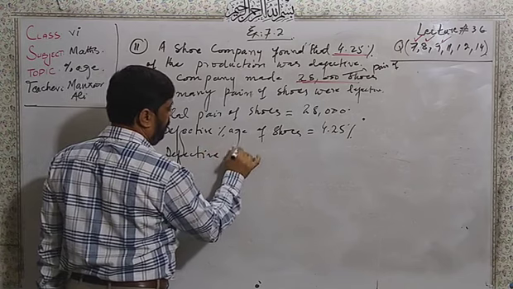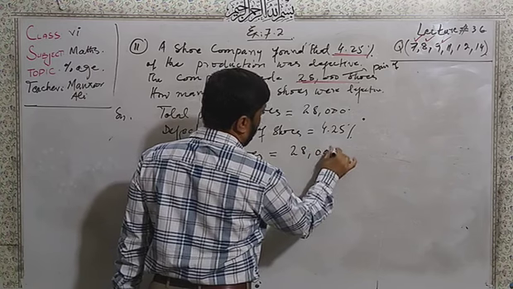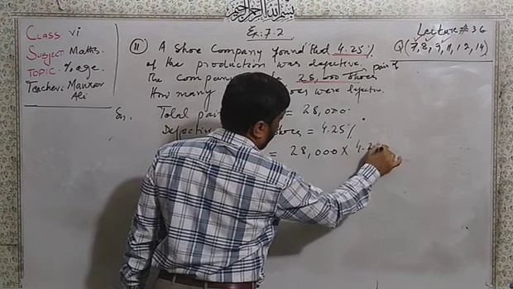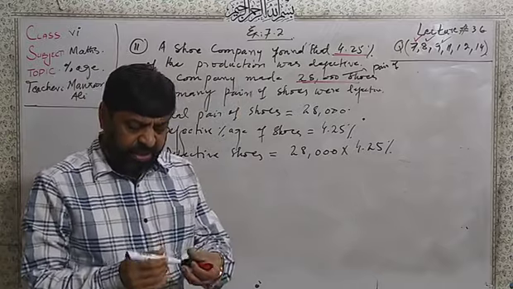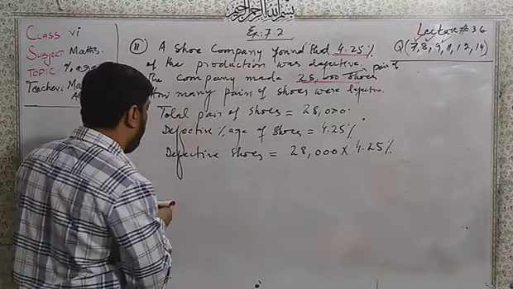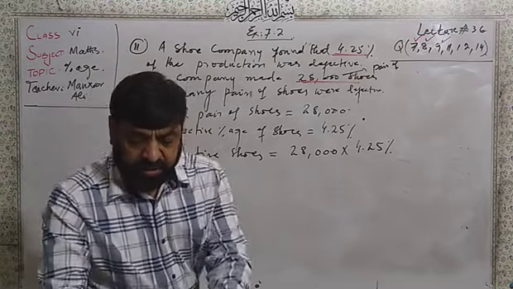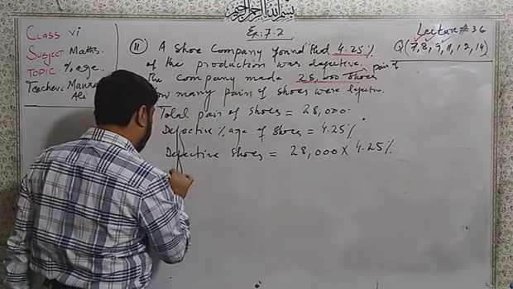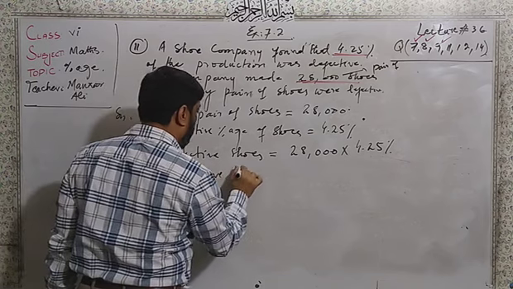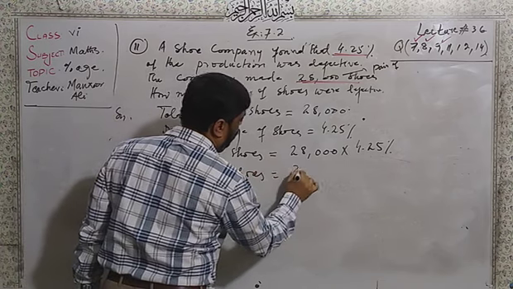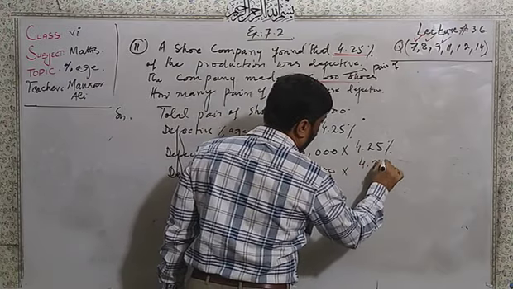Now defective shoes are equal to 28,000 multiplied by 4.25%. This is a very easy way that I share here. Defective shoes equal 28,000 multiplied by 4.25.